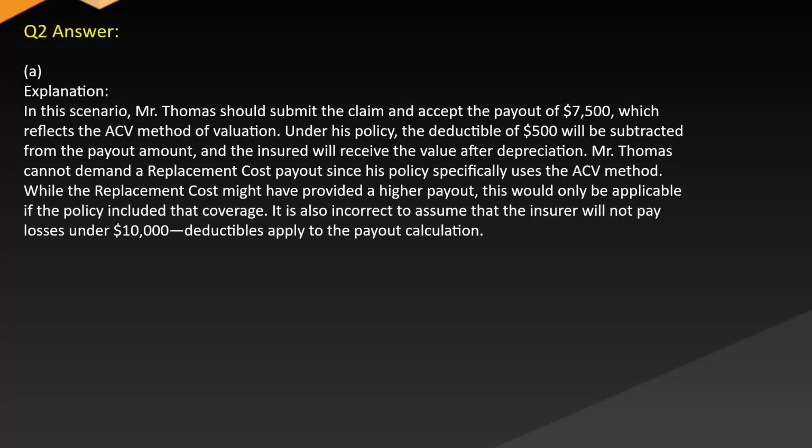Answer A. Explanation. In this scenario, Mr. Thomas should submit the claim and accept the payout of $7,500, which reflects the ACV method of valuation. Under his policy, the deductible of $500 will be subtracted from the payout amount and the insured will receive the value after depreciation. Mr. Thomas cannot demand a replacement cost payout since his policy specifically uses the ACV method, while the replacement cost might have provided a higher payout. This would only be applicable if the policy included that coverage. It is also incorrect to assume that the insurer will not pay losses under $10,000. Deductibles apply to the payout calculation.